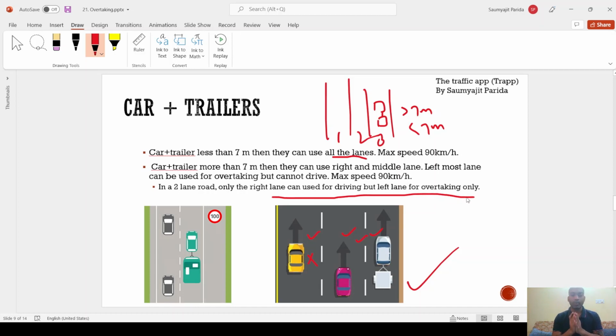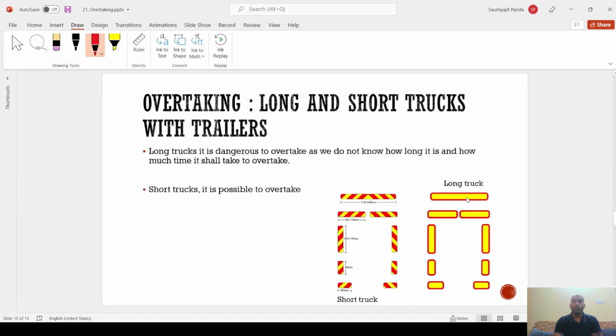One can surely expect one question from this part in the exam. Okay, overtaking long and short trucks. First of all, how can I know whether a truck is long or short? I can identify a truck is long if these kinds of non-hatched markings, something like these, or vertical markings are there at the rear side of the truck. Overtaking a long truck is a little bit dangerous because I don't know the length of the long truck.